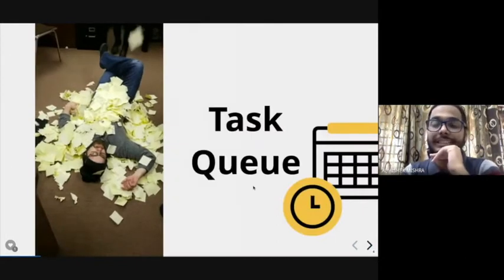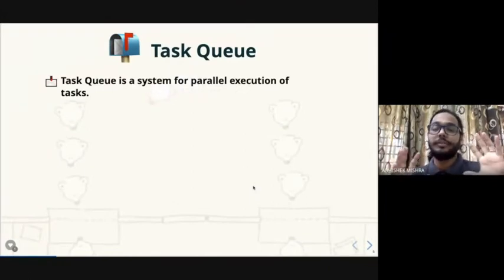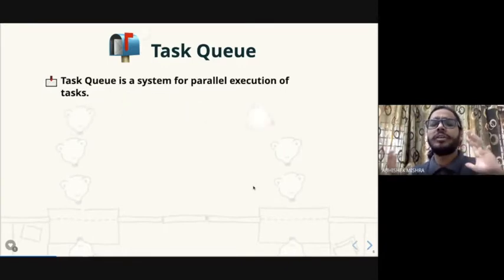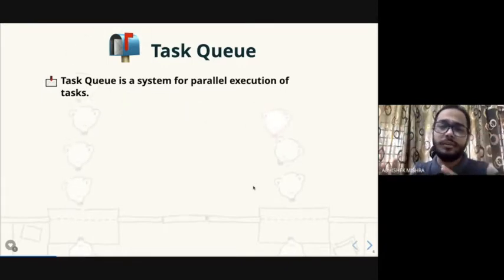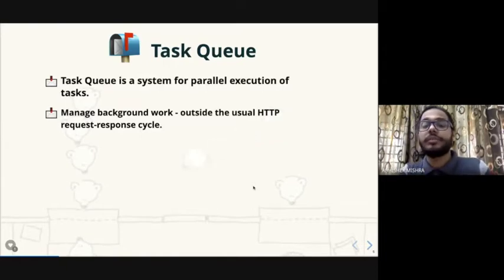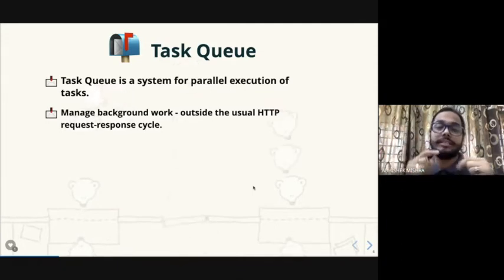So to get started with task queues, as the name suggests, task queues are basically a system, a methodology in which you execute tasks in parallel. Just think of a multi-threaded system, but for tasks in general. Task queues manage your background work outside the normal HTTP request cycle. For example, if you are using a Flask application, whenever you hit an API, that's a normal HTTP request-response cycle within the Flask context.